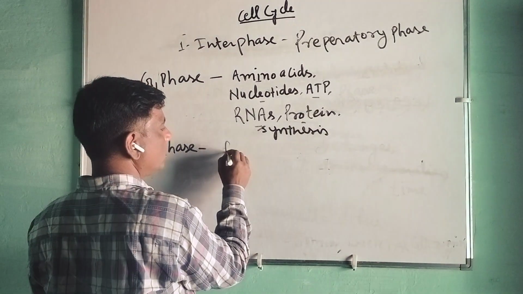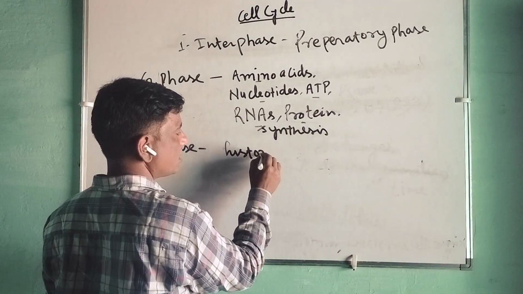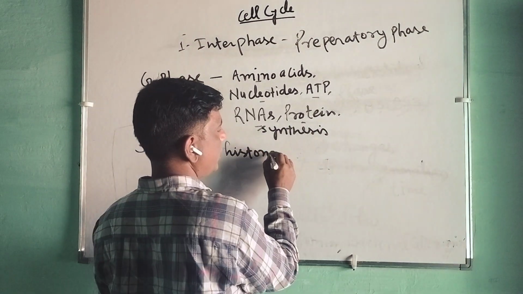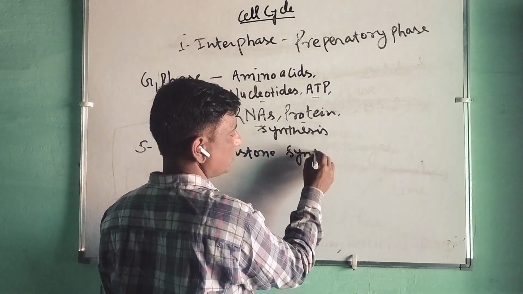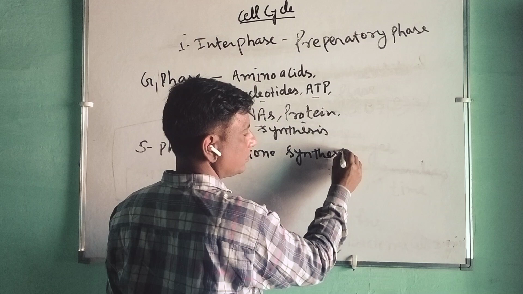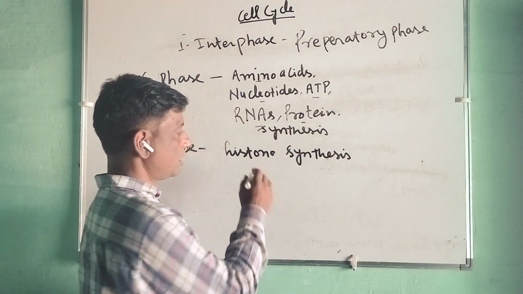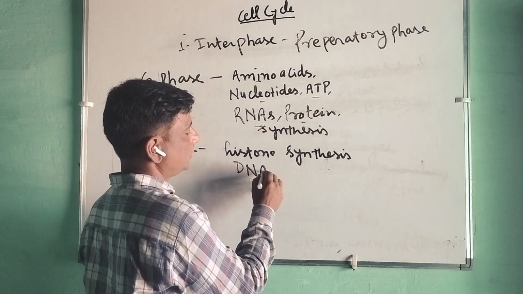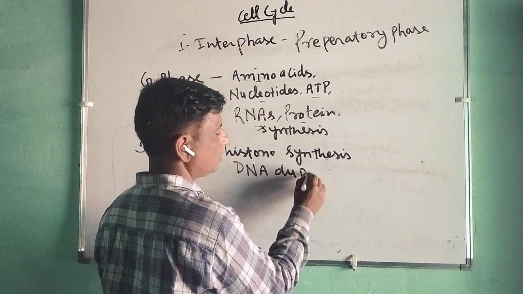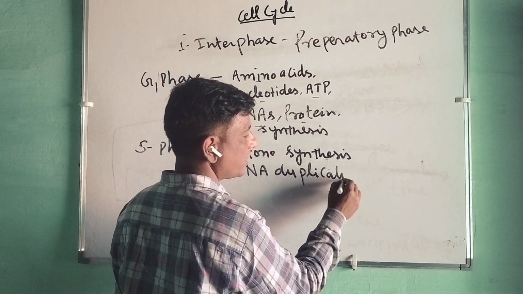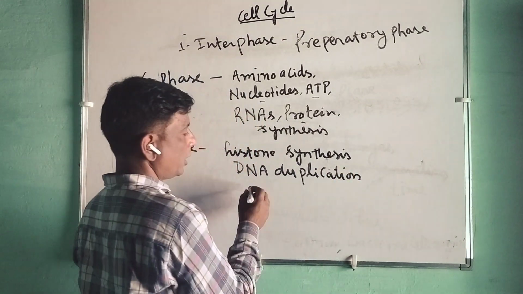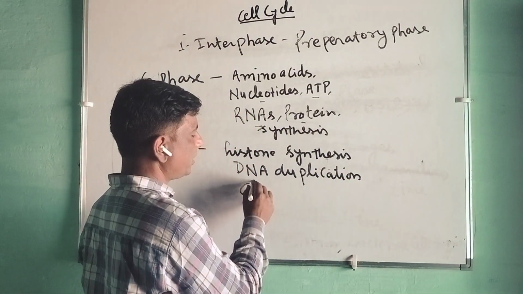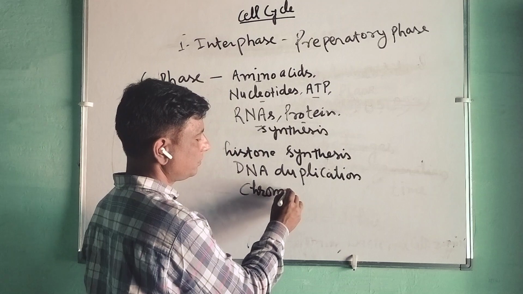So what about the synthetic phase? Histone synthesis will take place. DNA duplication will take place in this phase. Chromosome replication will take place in this phase.